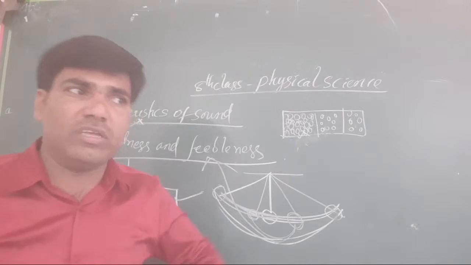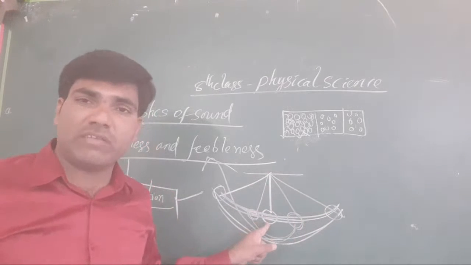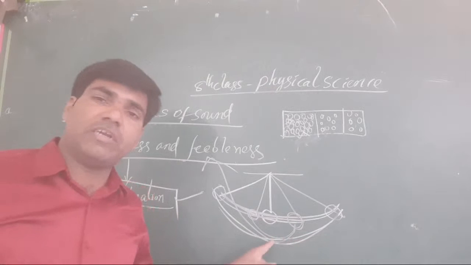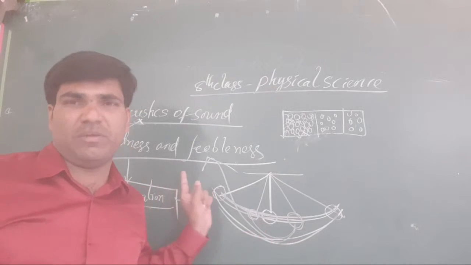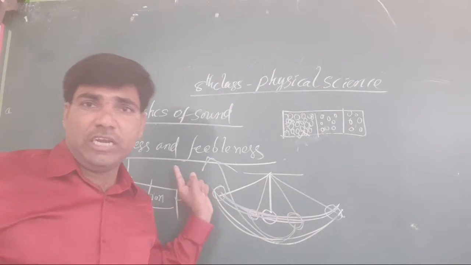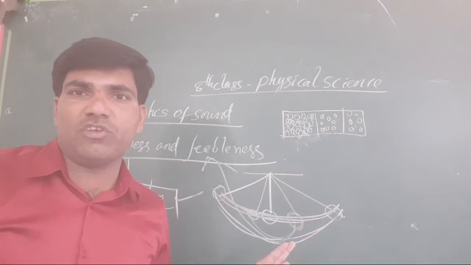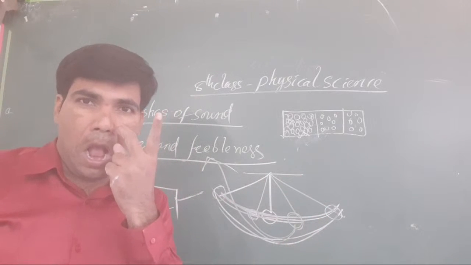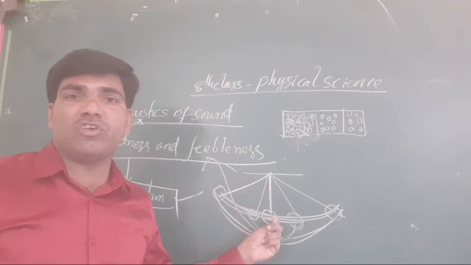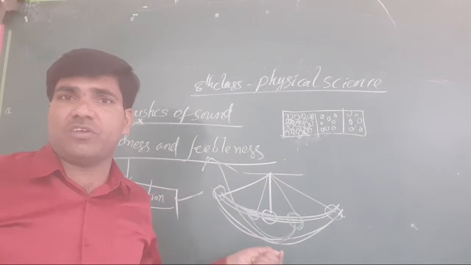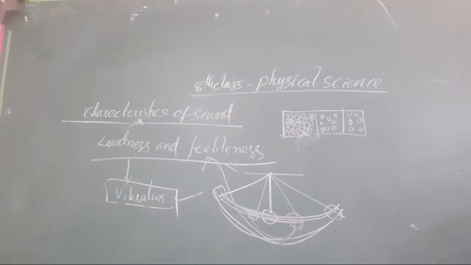The to is from its original position, the disturbed mode, to one side, and the fro is back again. Means back and front. If it moves a large distance from its original position, we get loudness. But if it does not move that much distance, less loud sound will be heard.